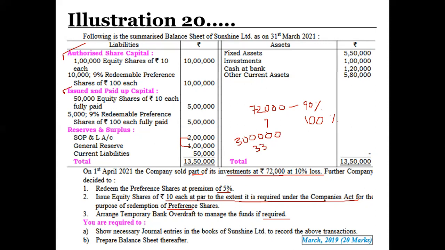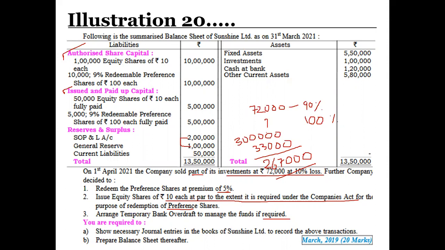So 33,000 is the amount which you are going to take out from your reserves. So the balance is 2,67,000 of reserves which is available with you. So you can create a CRR of this amount, and whatever shortfall remains can be arranged by issue of equity shares of rupees 10 each at par.